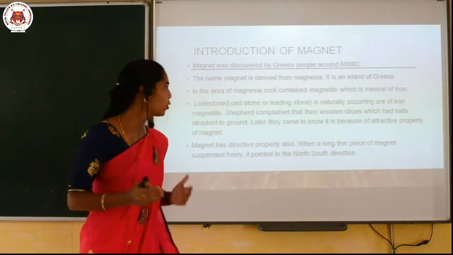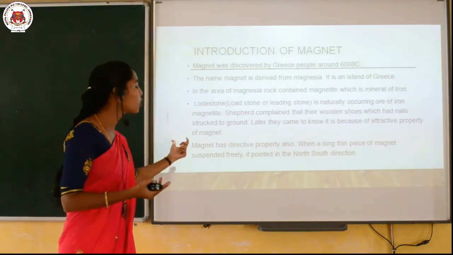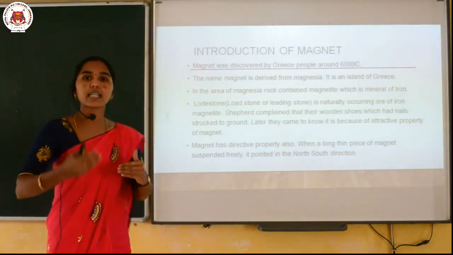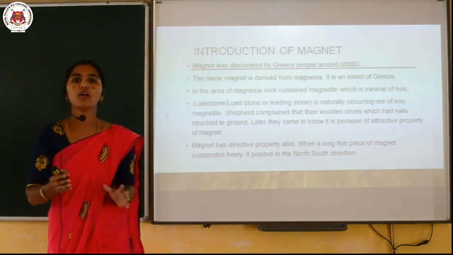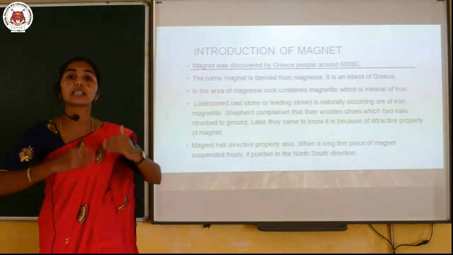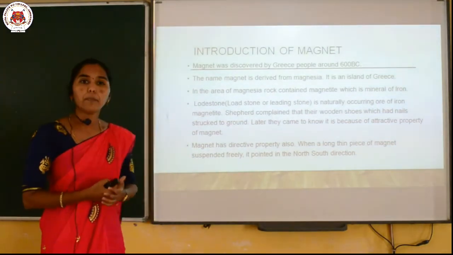Later he came to know that this was because of the attractive property of the magnet. Then people all over the world started to do many experiments regarding the magnet.